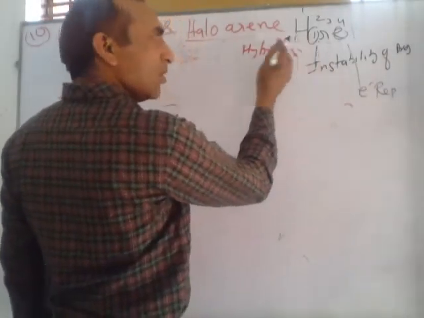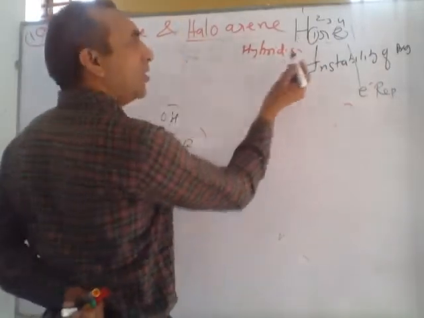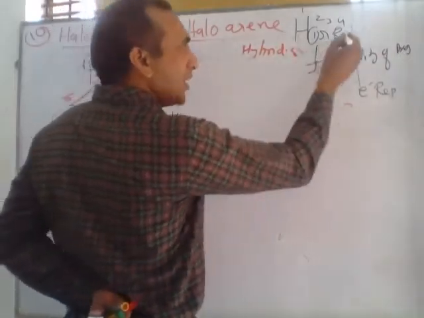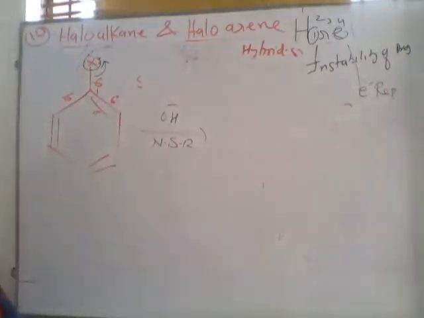Hybridization. This hybridization is responsible for the short bond. I, instability of product, means carbocation. Resonance, and E means electron repulsion.